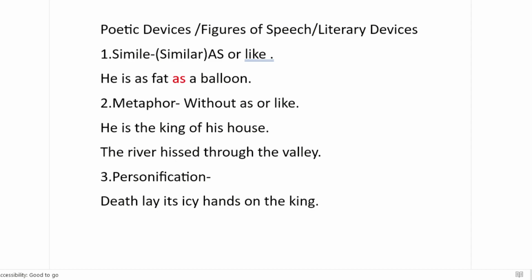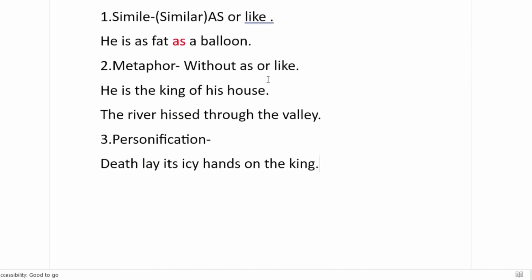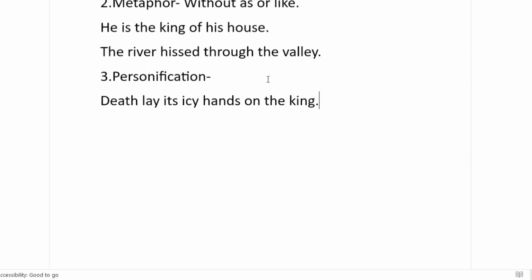Now, death is not a human, so it cannot have hands. But in this sentence, I am treating death like a person. Another example can be, the clouds started to cry. Now, cloud is not a person, it cannot cry. But here it means that it started to rain.